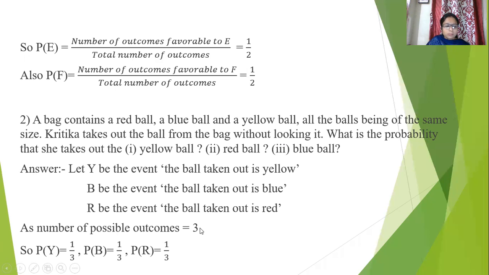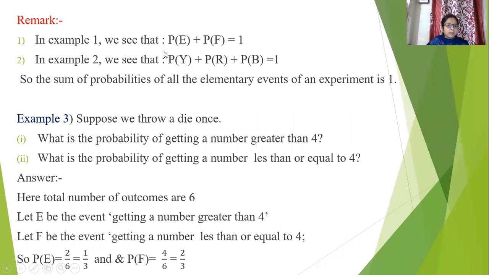Therefore, the total number of outcomes is 3. And what is the probability of Y? The probability of Y is the number of outcomes favorable to Y, which is only 1 among 3. There is only one chance that we get a yellow ball, only one chance that we get a blue ball, and only one chance that we get a red ball. Therefore, the probability of Y, the probability of B, and the probability of R is 1/3.